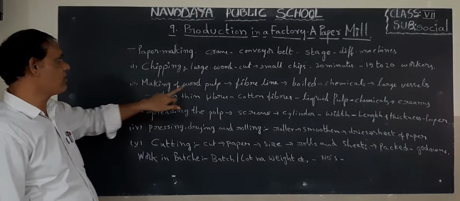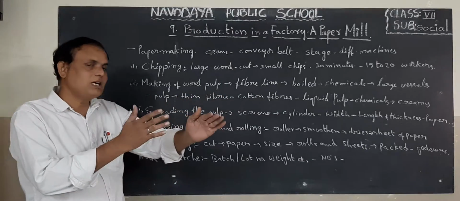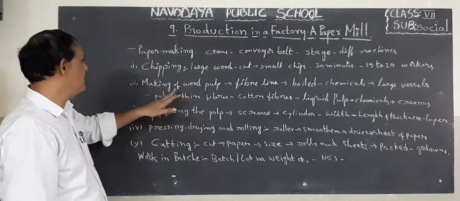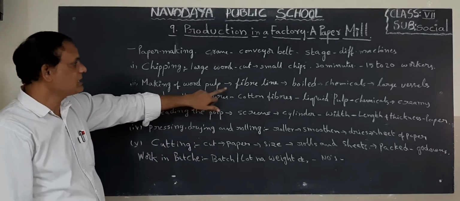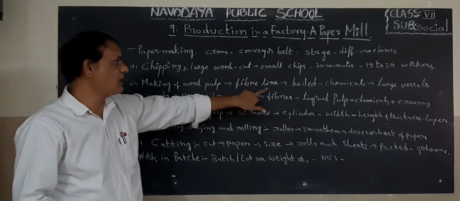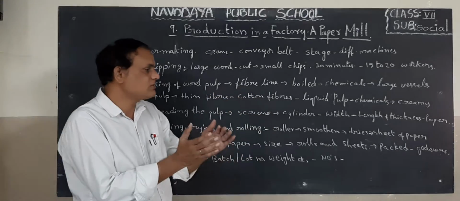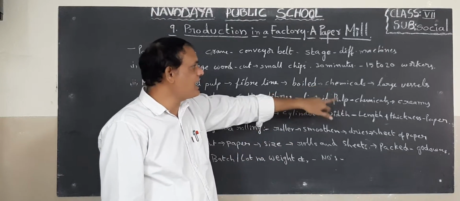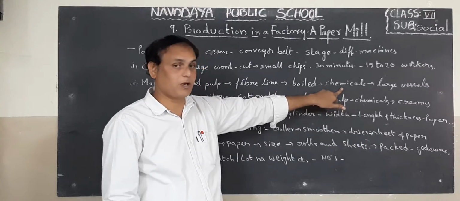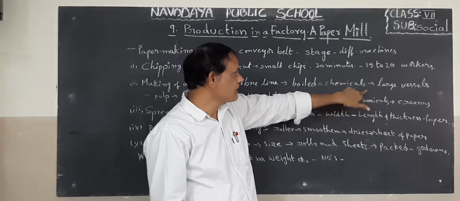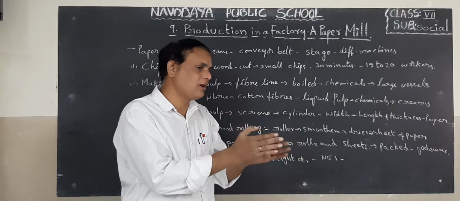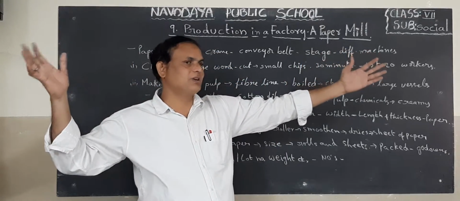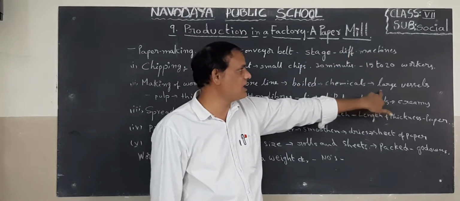The second stage is making of wood pulp. When the wood is cut into small chips, the next stage is making of wood pulp. Next, it goes into the fiber line. After the wood is boiled, they add some chemicals to the wood pulp. Then these chemicals and pulp go into large vessels.